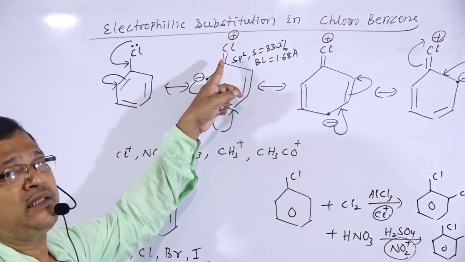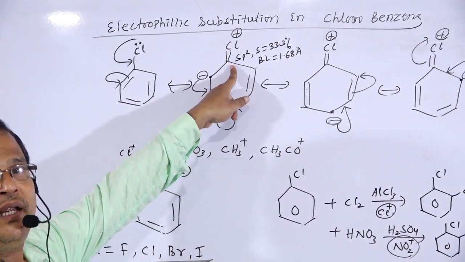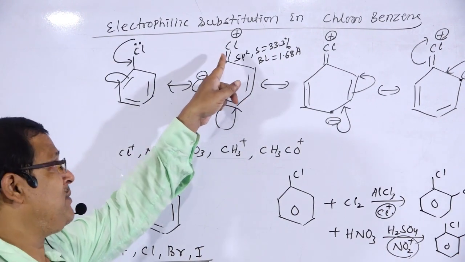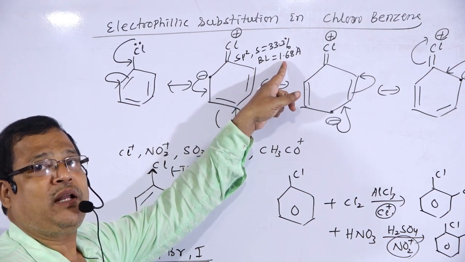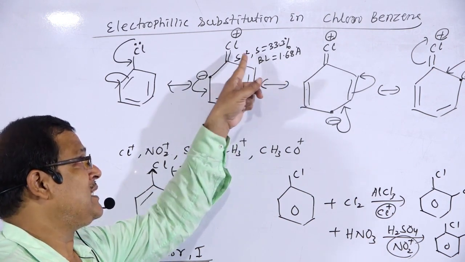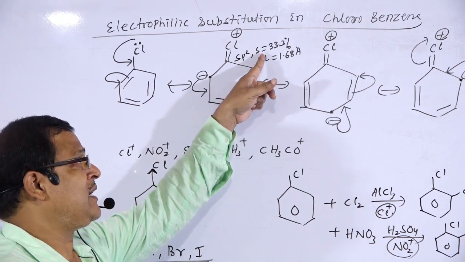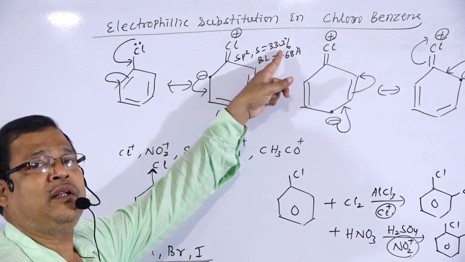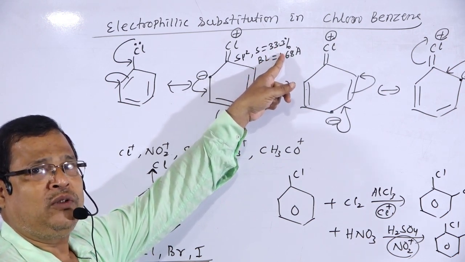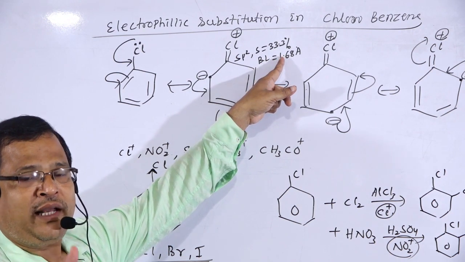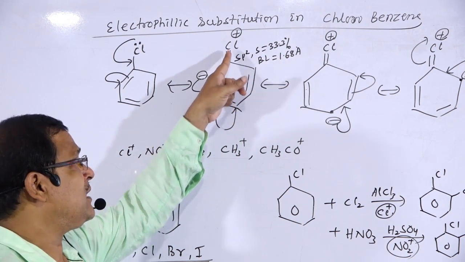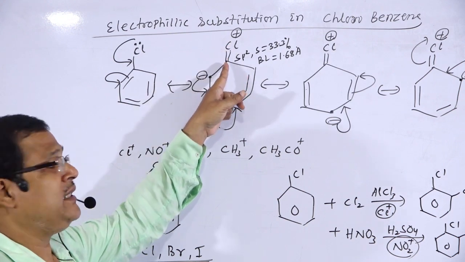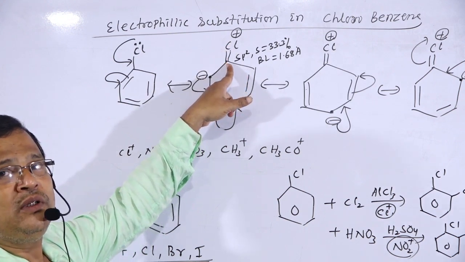Actually the carbon-chlorine single bond length is 1.8, but because of the development of double bond character, the bond length has decreased to 1.68 angstrom. In sp2 hybridization the s character is maximum, 33.3%, and we know the higher the s character, the higher the penetration power towards the nucleus. Therefore, the carbon-chlorine bond strength becomes more.